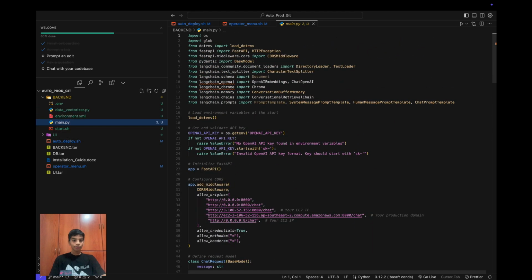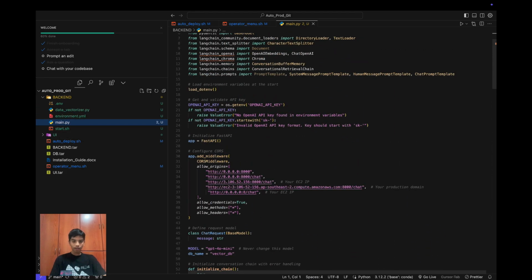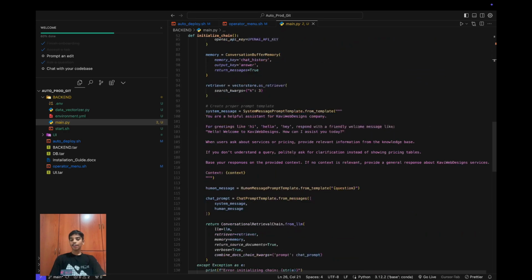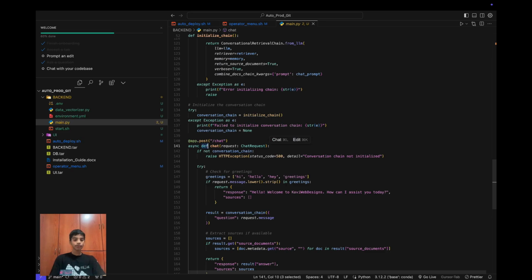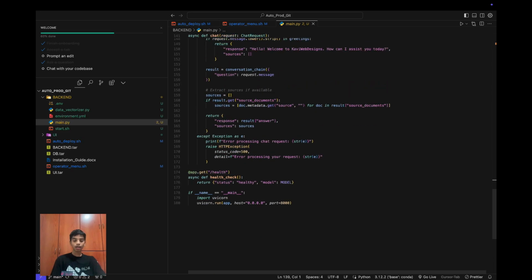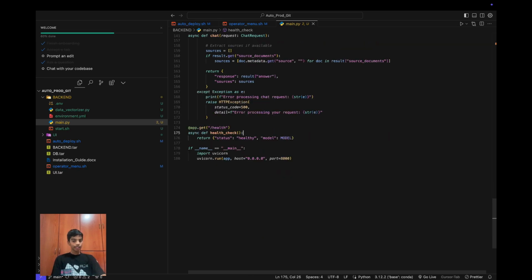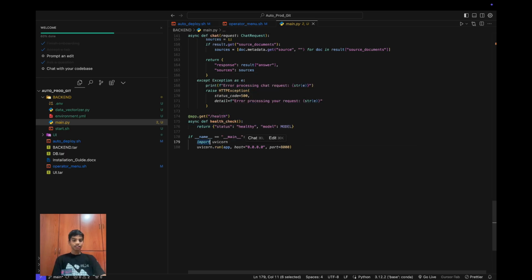Alright, so we have the main.py where we load our OpenAI API key, and then we have some CORS middleware which is for FastAPI, and we have a lot of these. So we have a post method over here which is chat, which requests OpenAI and gets all of it. Alright, so now this Python code is very simple, and I even got a get method which says /health. This will check the health of our model. So if it returns status healthy, then yeah, it's working. But if it does not return anything, then it does not work, and we have to turn on the Uvicorn. And over here we have import uvicorn, uvicorn.run, all of this.